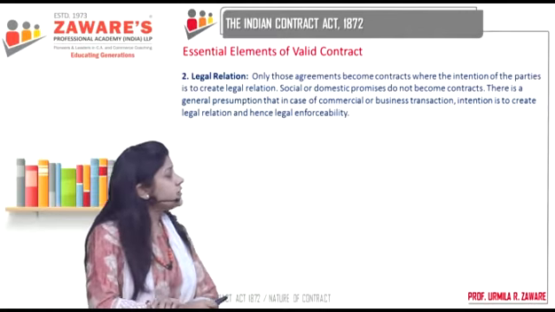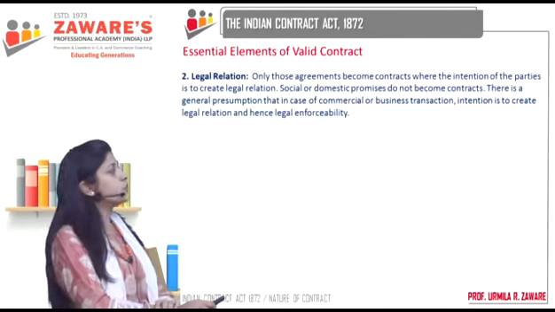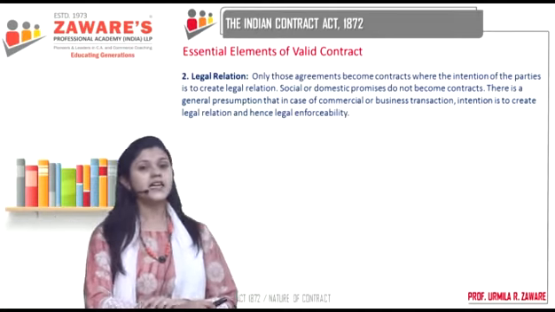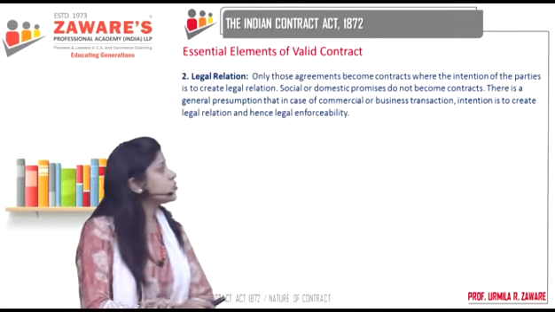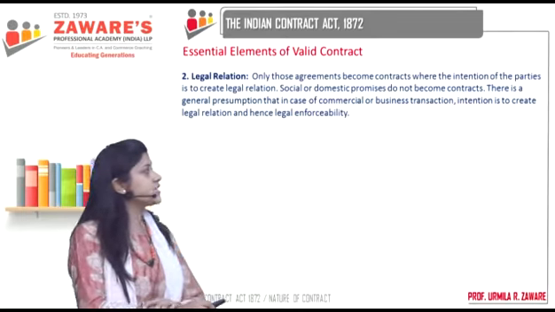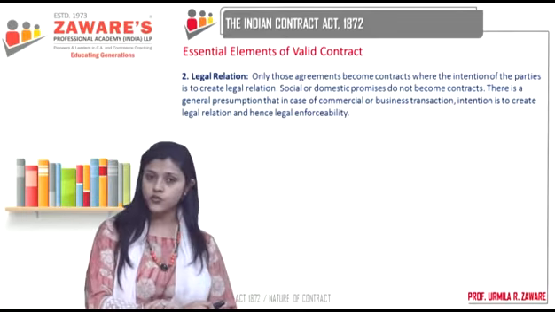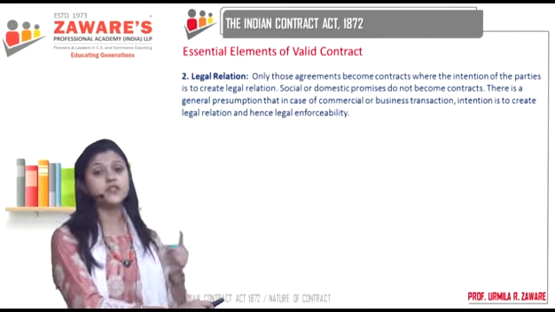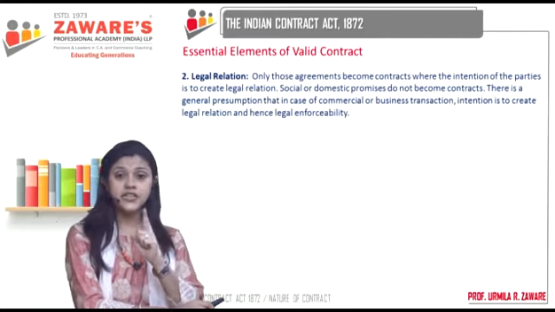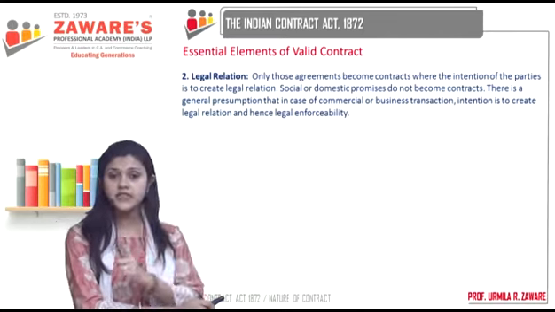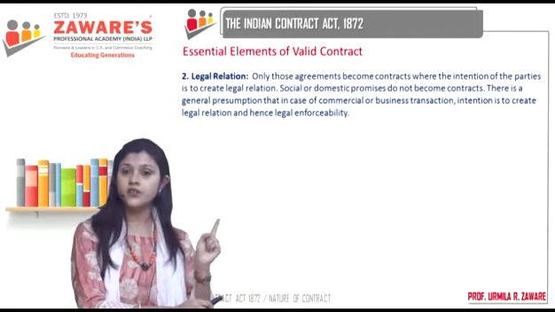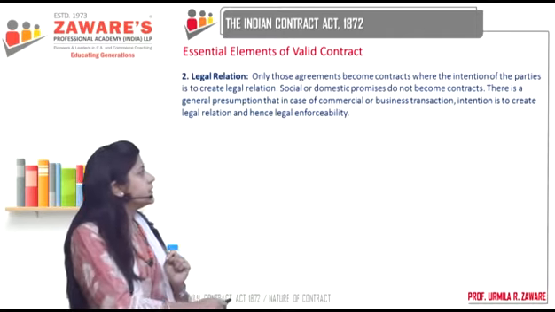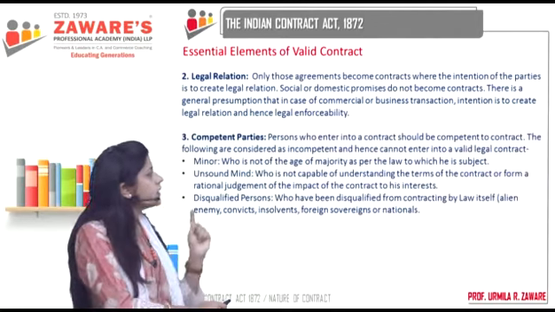There is a general presumption that in case of commercial or business transactions, the intention is to create legal relations and hence legal enforceability. So in the earlier example, a commercial business transaction, the intention is to create legal relations, so that agreement does become a contract. Then, thirdly,